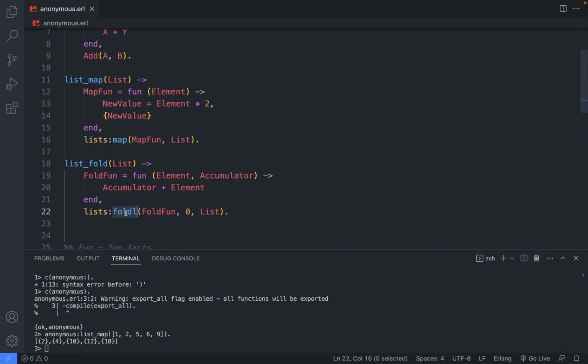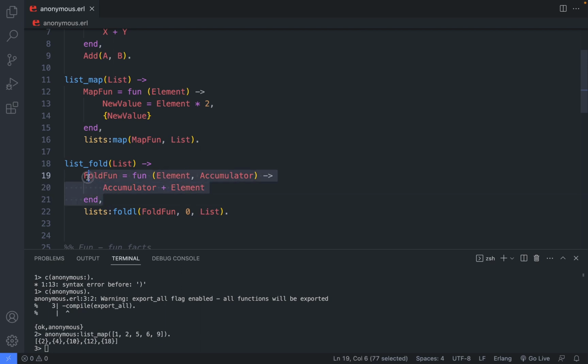Here's the function foldl from the module lists, so from the same module as the map function. And here it also takes a fun as the first argument, which also has to be properly specified. It has to take two elements, and the first argument of this fun is always an element of this list. The second one is the accumulator, which can be any value, right? And the return of this fun has to be a new value for this accumulator.